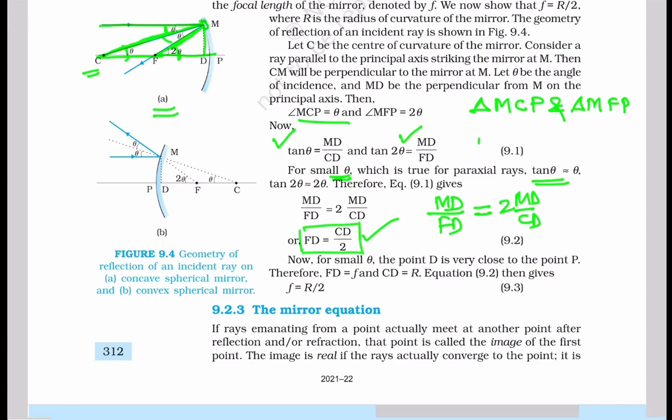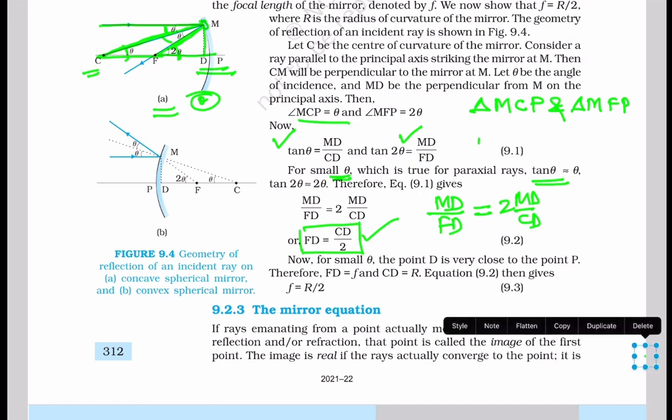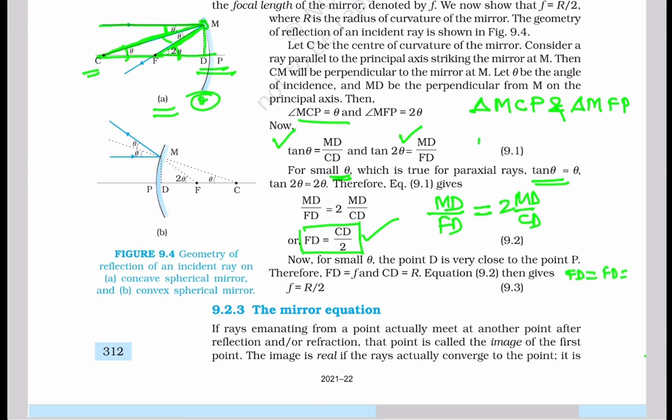Now, for small theta, the point D is very close to the point P. These 2 points D and P will be very close, almost overlapping each other for small theta. Therefore, we will take FD equal to FP, which is the focal length, and CD equal to CP, which is the radius of curvature.